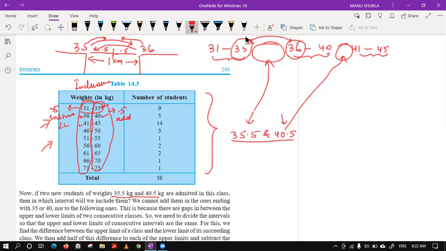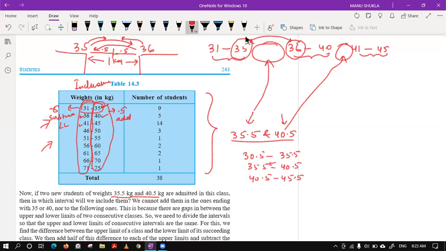Okay, after this I will take it. So it becomes 30.5 to 35.5. Next becomes 35.5 to 40.5. Then 40.5 to 45.5 and so on.